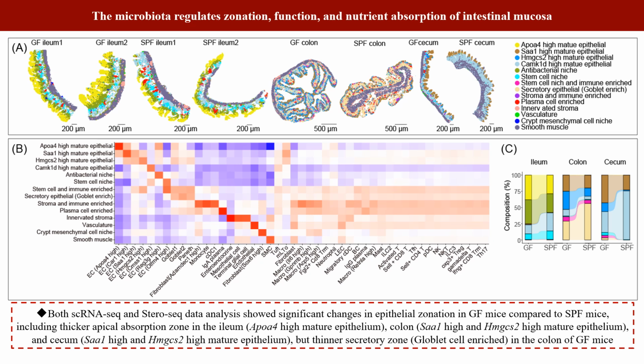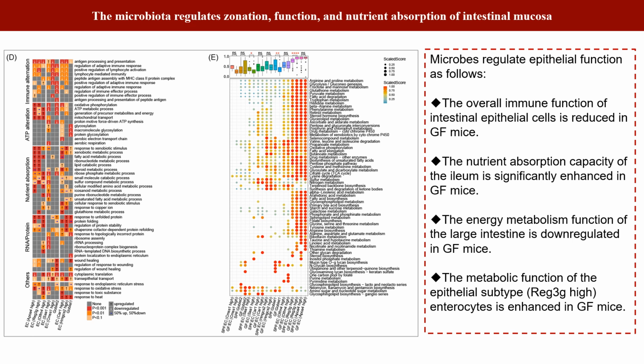its compartmentalization. Microbiota deficiency increases the proportion of functional cells in the intestinal epithelial top layer and significantly thickens the epithelium. The microbiota regulates epithelial function in GF mice, characterized by decreased intestinal epithelial immune function, enriched nutrient absorption pathways in the ileum, downregulated energy metabolism in the large intestine, and enhanced metabolic function of the Reg3G high epithelial subtype.